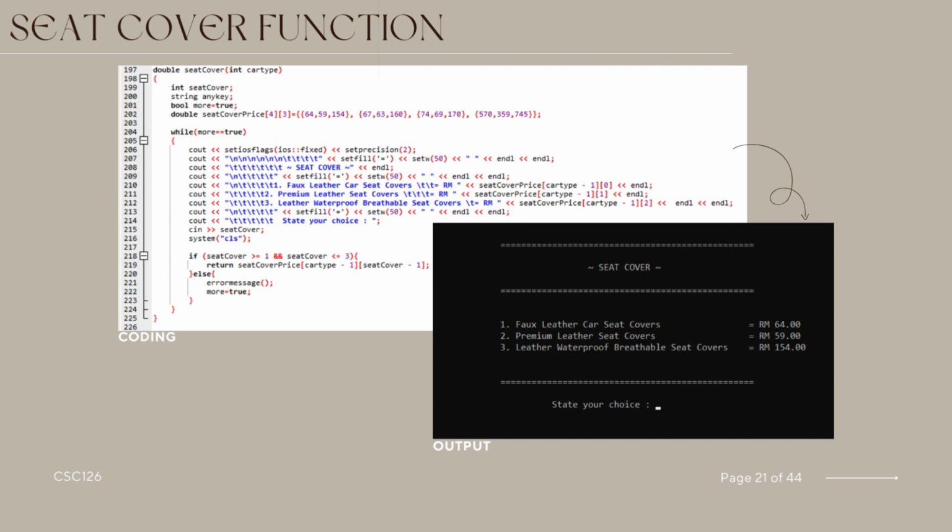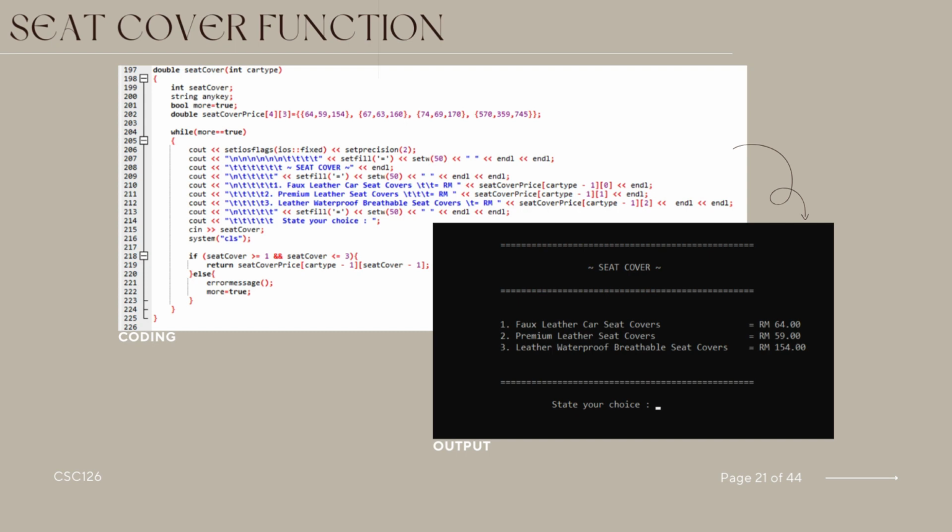This code defines a function for selecting seat covers for a car. It declares variables including seat cover to store the user's choice, any key possibly for user interaction, and more to control the loop. It initializes a 2D array seat cover price to store the prices of different types of seat covers for different car types.